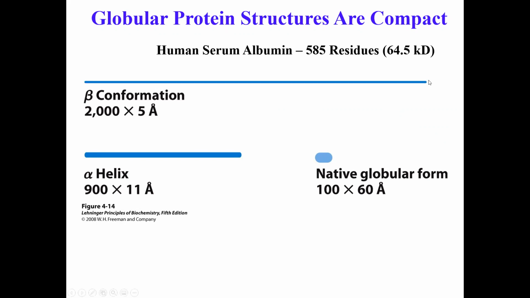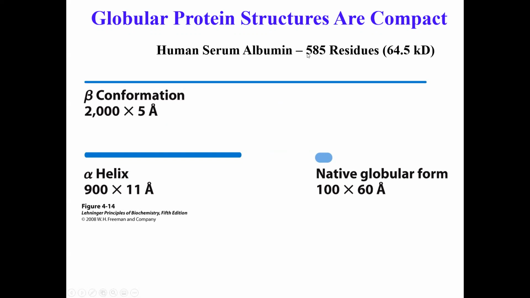To give you an example, we are taking a protein called human serum albumin, copious amount of serum protein present in your serum, blood plasma. It has 585 residues. Okay, it's a 65 kilodalton protein.